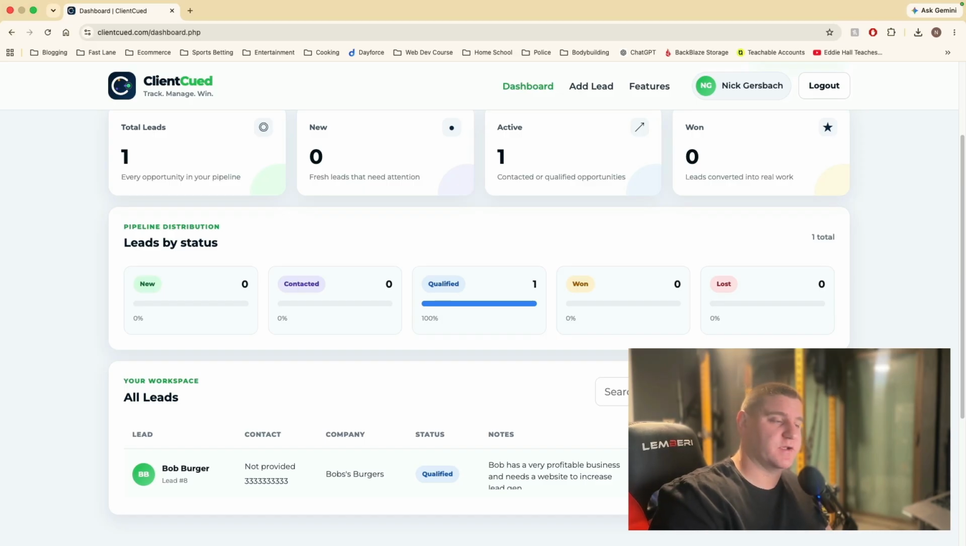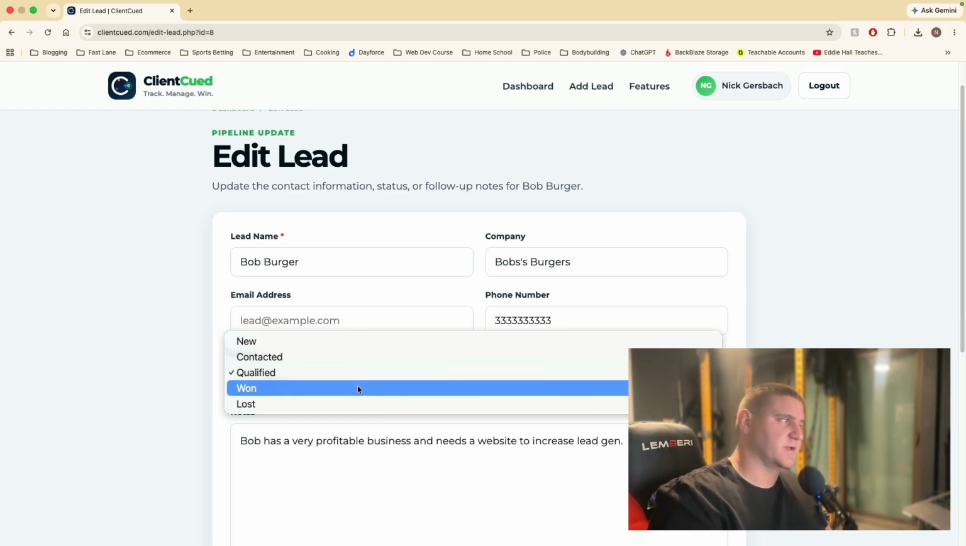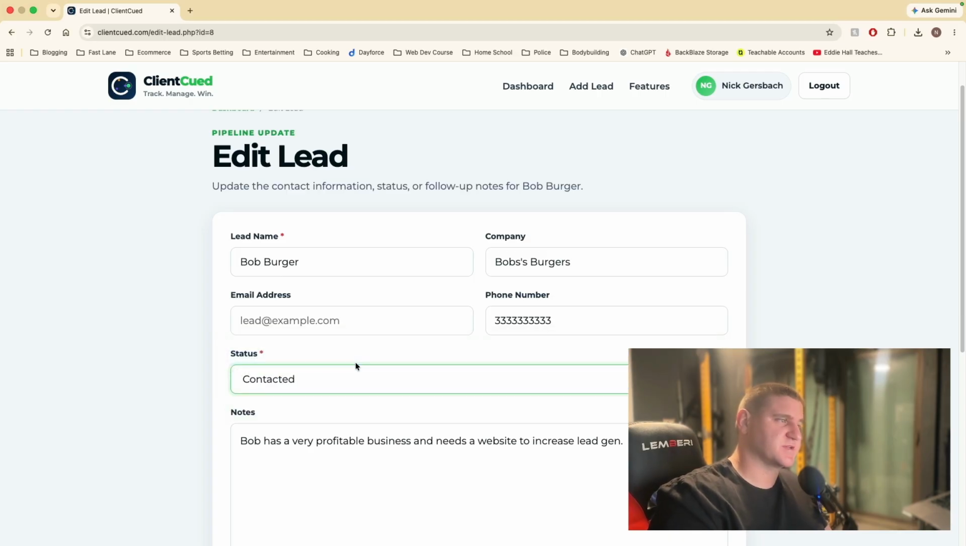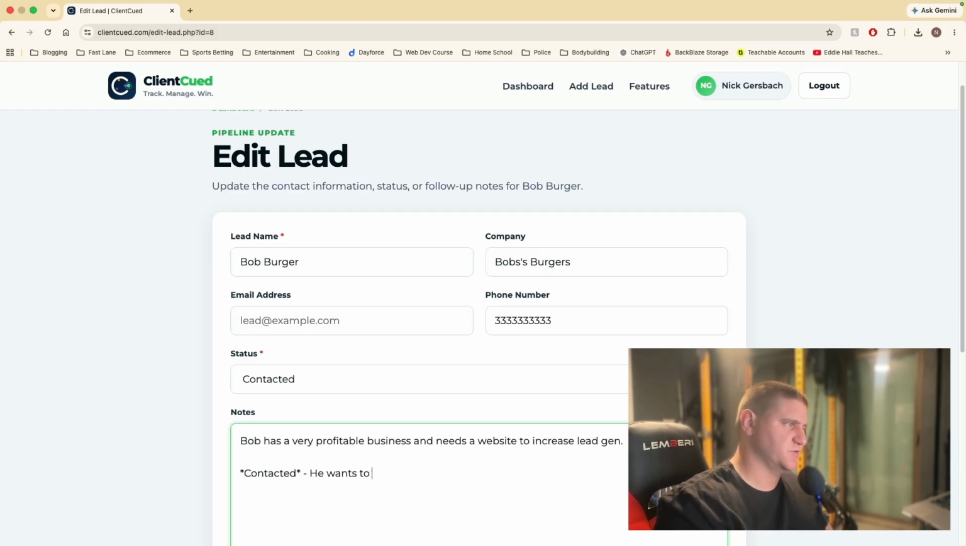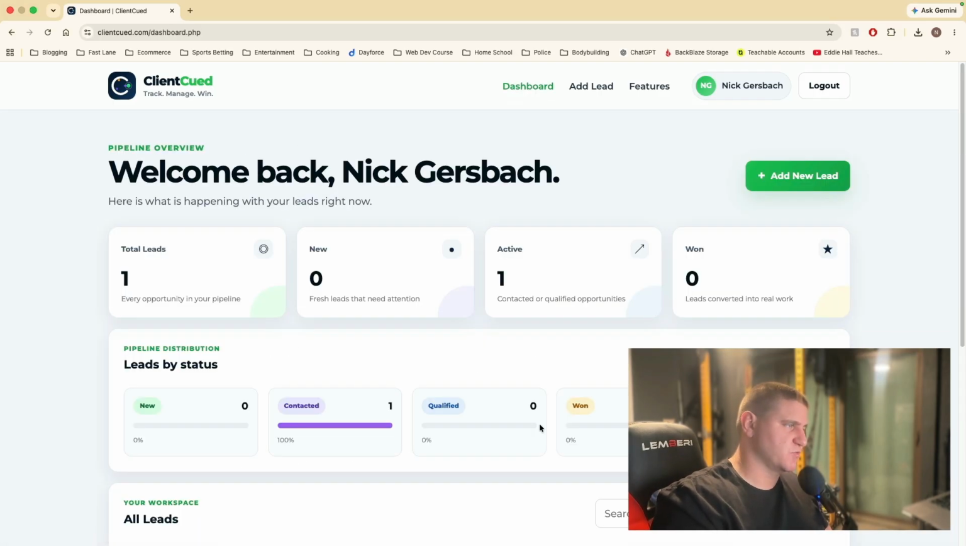Now, say that we call Bob later on. We can go in here to edit, and maybe we won him or we contacted him. Maybe you just contacted him, and you can just update the notes, however you want to format it. Contacted. He wants to meet next Saturday in person. Okay? So you can just update the lead, and then we'll go back to the dashboard.